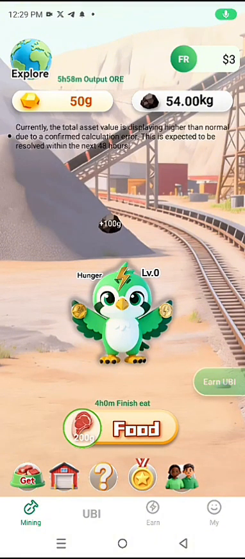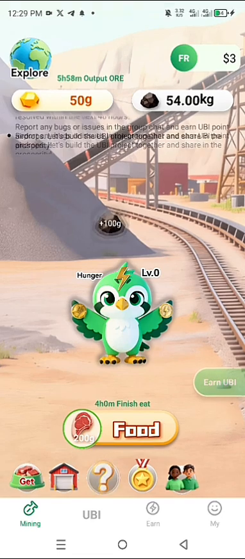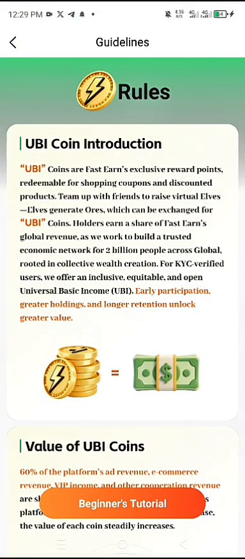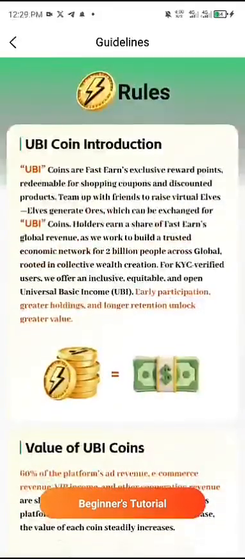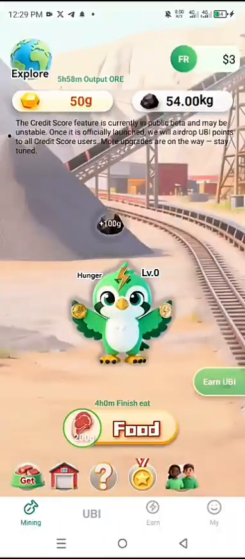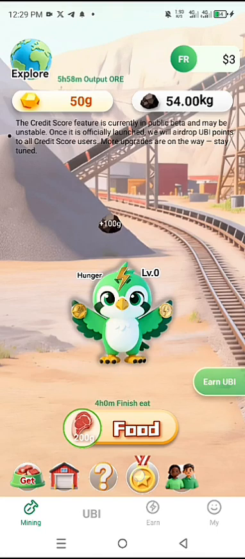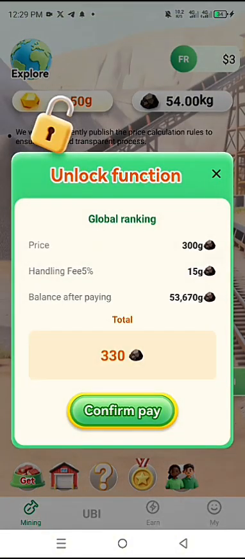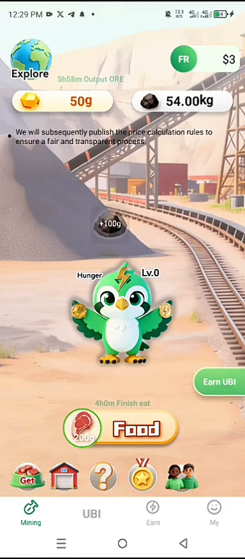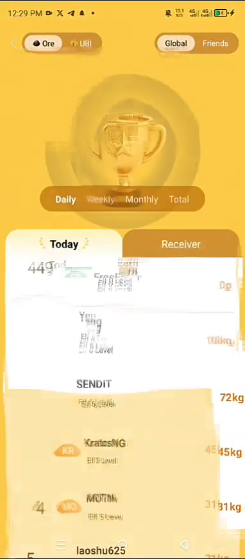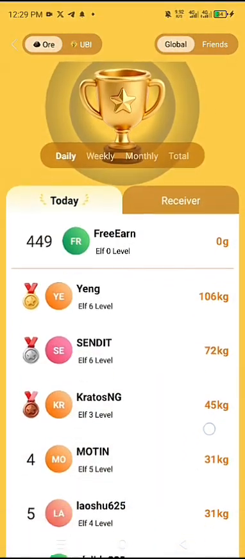All right guys, you're welcome to the fifth video of the FastEarn app. If you click on this question mark here, it will give you the rules. In understanding how the UBI coin works, you can just go ahead and read through. That's just a beginner tutorial. And if you click on this, which is the rank, you can see the global ranking. Click on confirm to check the global ranking of people who are currently using the app and their current level.